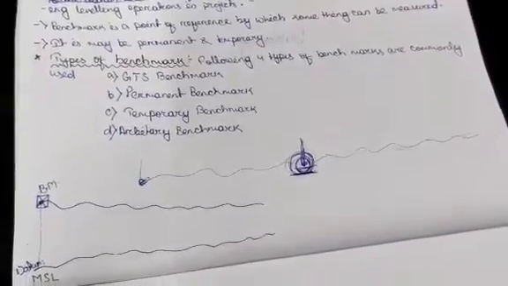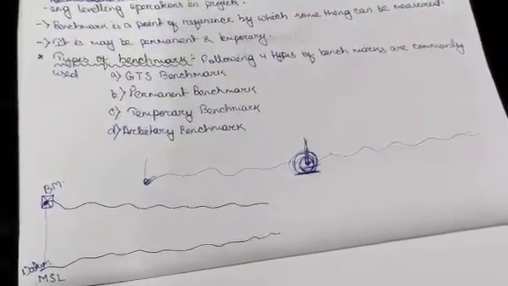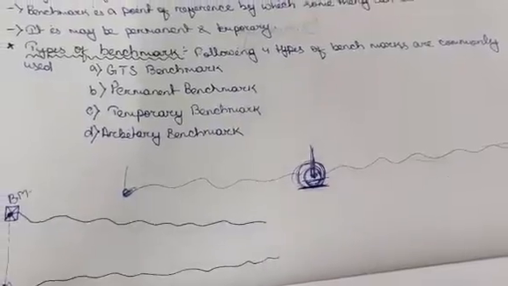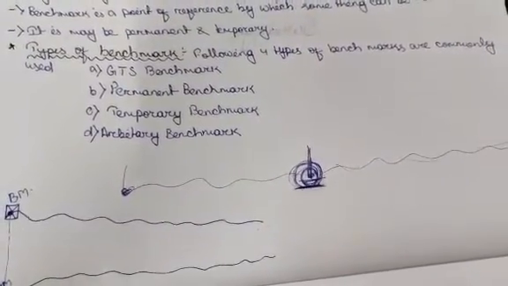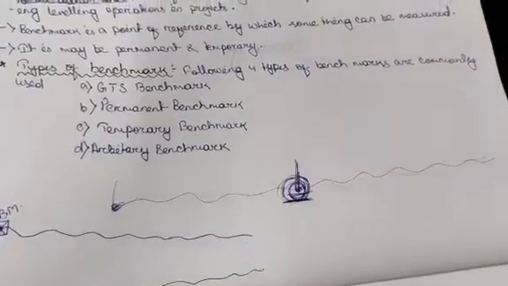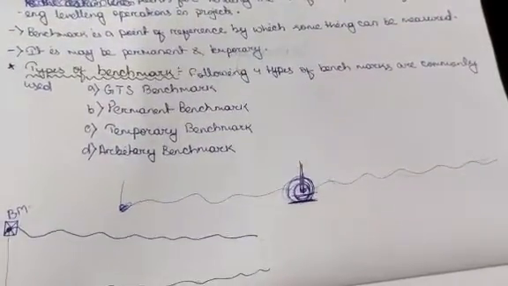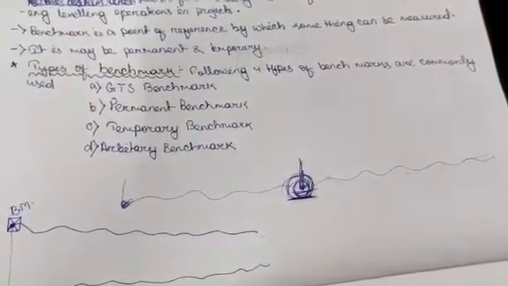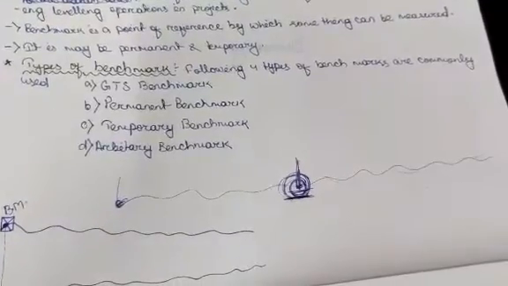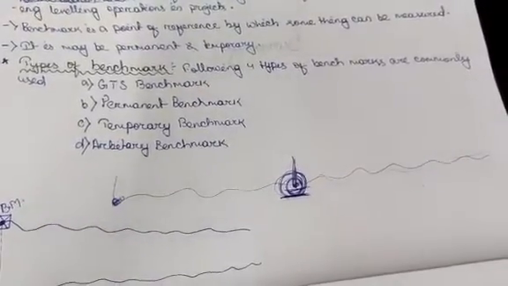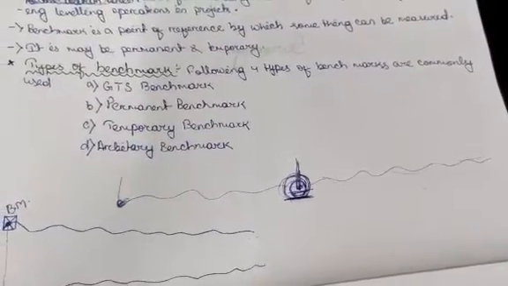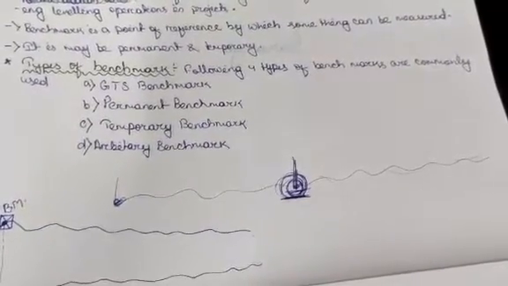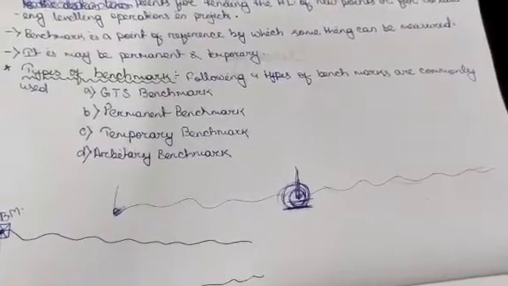So what is a GTS benchmark? GTS means Great Trigonometrical Survey, and GTS benchmark means Great Trigonometrical Survey Benchmark. It is a permanently fixed reference survey station or a point having known elevation with respect to a standard datum, meaning mean sea level.